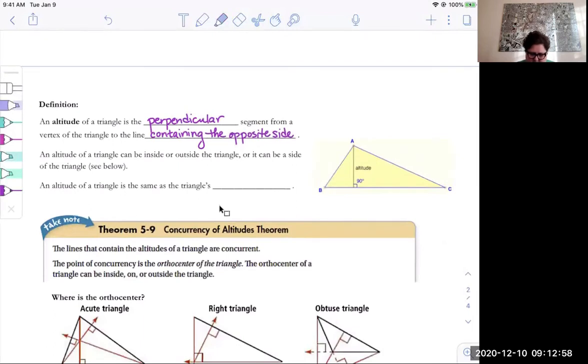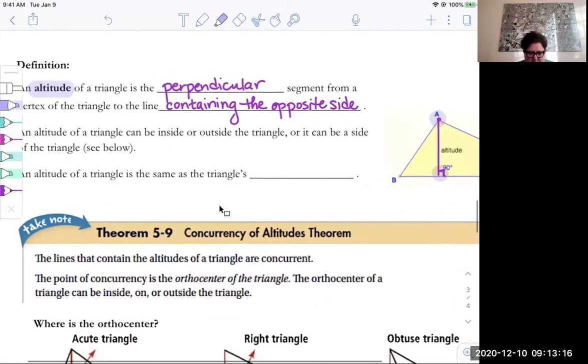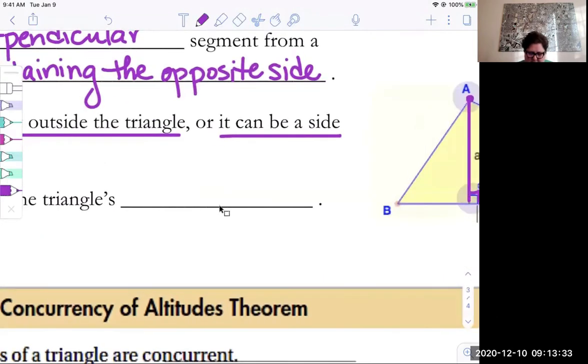Okay, so here's the definition for altitude. And again, on the picture here, an altitude goes from a vertex and it makes a right angle with the opposite side. It has to do two things: vertex, right angle. If it happens to be an obtuse triangle, an altitude can be outside of the triangle. And if it's a right triangle, it can be a side of the triangle. And we've talked about that as well. We'll look at the pictures below in a second. And then again, remember, an altitude of a triangle is the same as the triangle's height.